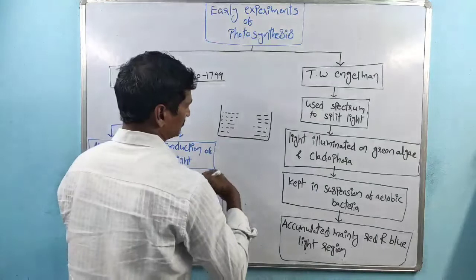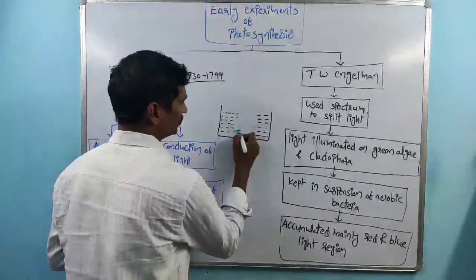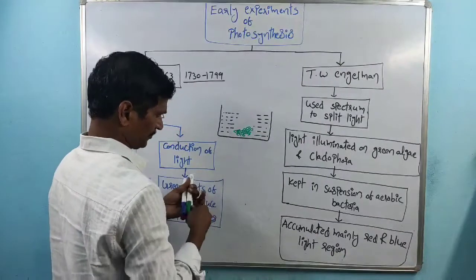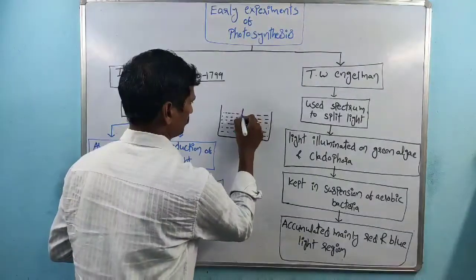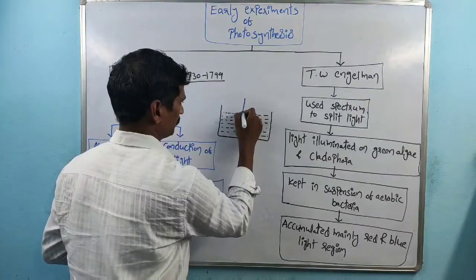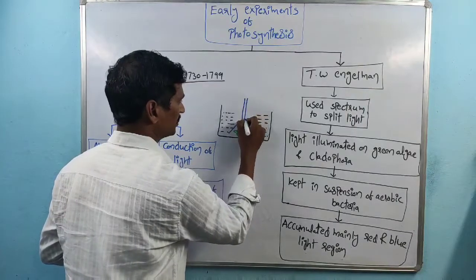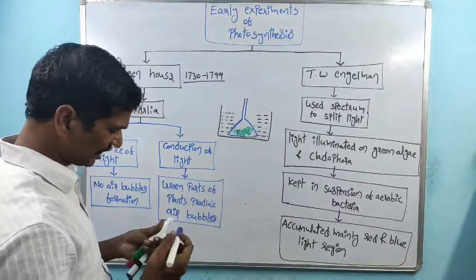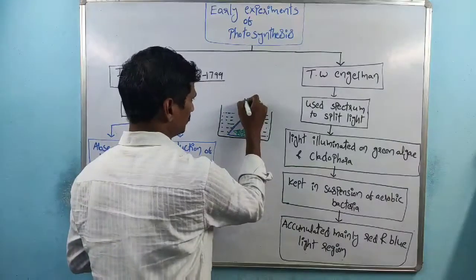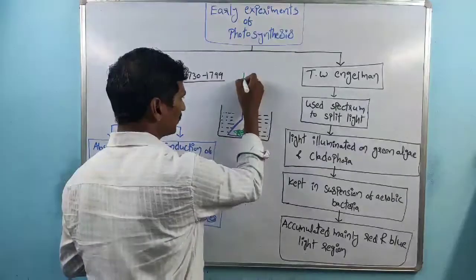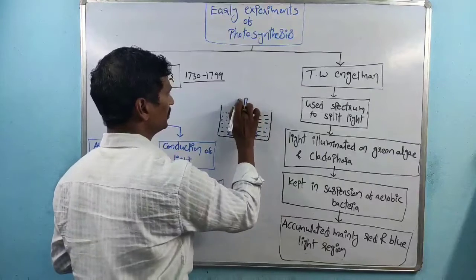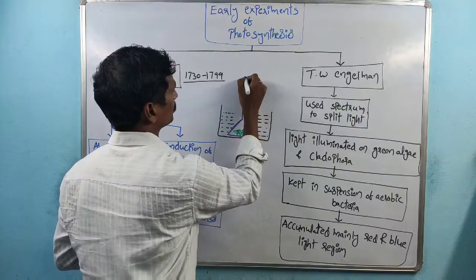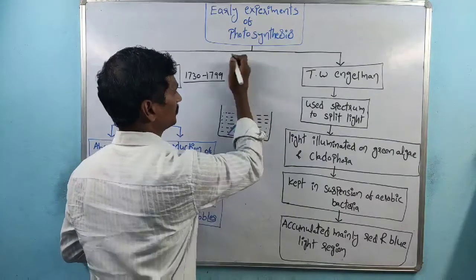Suppose these are the hydrilla plants. These hydrilla plants are kept inside a glass funnel. The narrow opening part of the glass funnel is covered with a test tube.